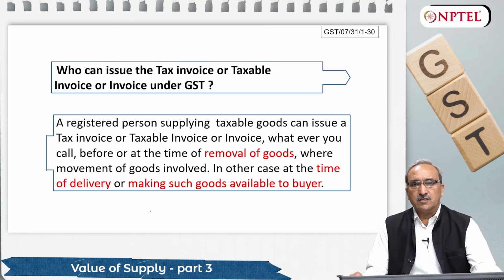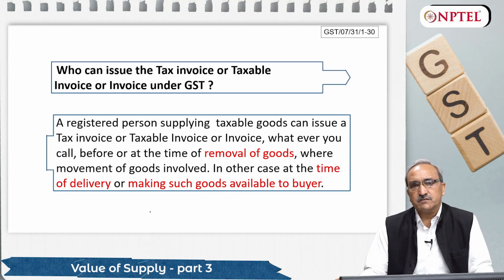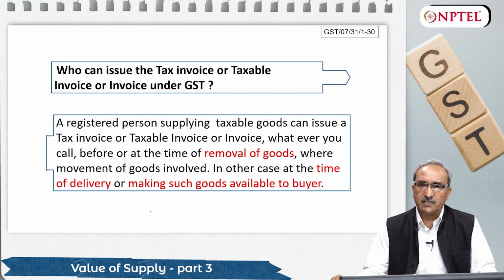invoices. So friends, in this session we talked about valuation of goods. Then we also talked about transaction value and how tax is levied under forward charge or reverse charge, and the transactions which are covered under reverse charge.